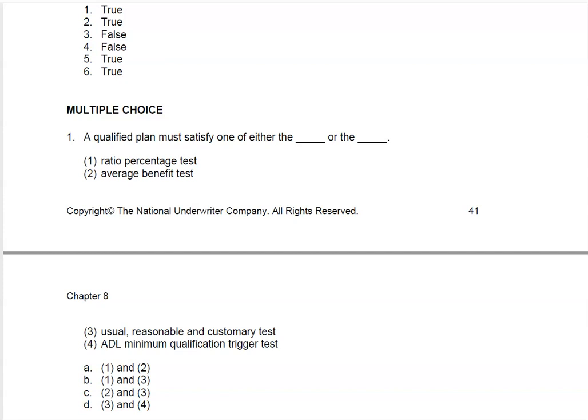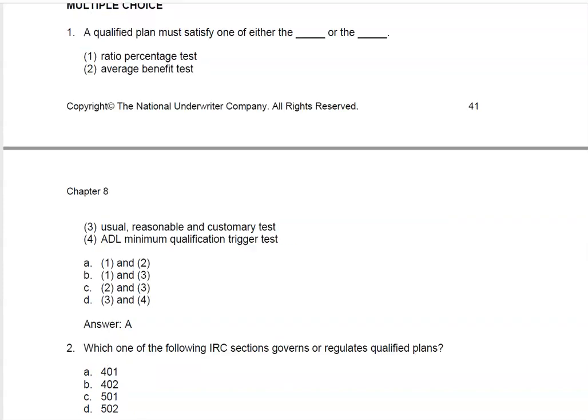And the answer to number 1 is there only are 2 tests, the ratio percentage test and the average benefit test. Therefore, A is the proper answer for number 1. Let's pause and read number 2. And the answer to number 2, the Internal Revenue Code section that governs or regulates qualified plans, is A, section 401.